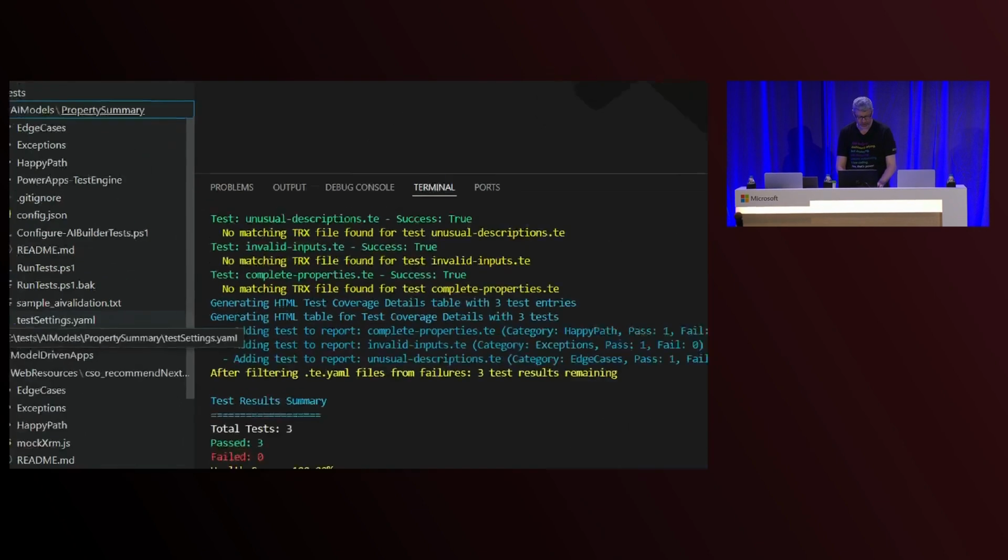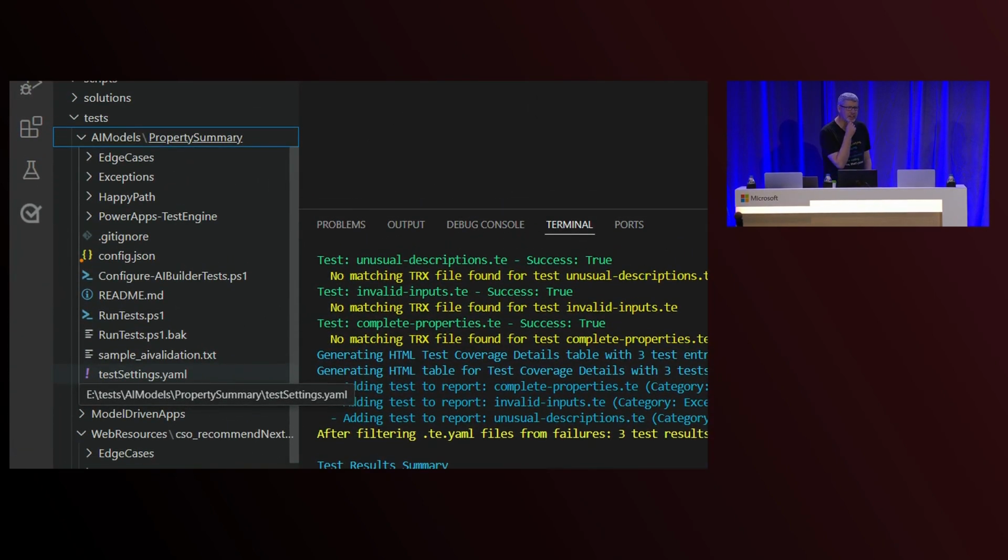I'm going to zoom into here. The first thing it did is create me a test folder. And that test folder straight away gave me some structure. Under this test folder, we've got some tests here for an AI model. We've got other tests in that folder that could be for the other parts of my solution, the JavaScript, my model-driven application. It created me a set of folders here for different scenarios: my edge cases, my exceptions, my happy path. Because not everyone thinks like a tester, and a lot of people just think about the normal case of how you work.